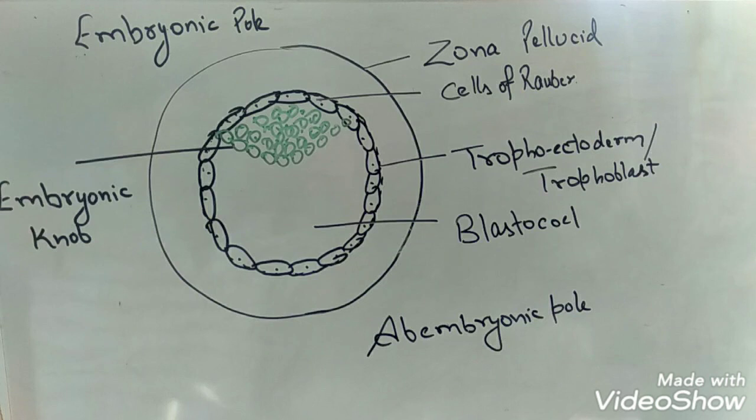The cells of the trophoblast which are in direct contact with the embryonic node are now called cells of Rauber. The animal pole, where the embryonic node is present, is called the embryonic pole. However, the opposite pole is called the abembryonic pole. This means that the blastocyst has two well-confined poles: the embryonic pole, where the embryonic node or the embryonic cells are present, and the abembryonic pole.